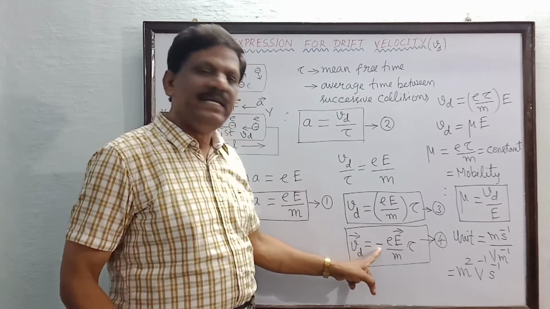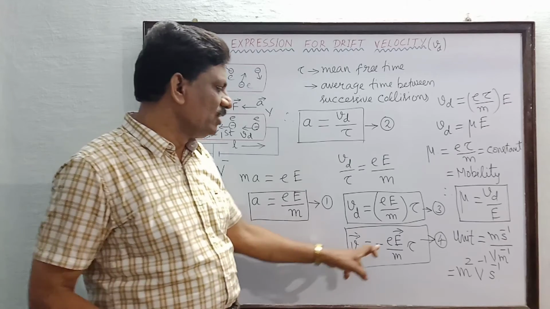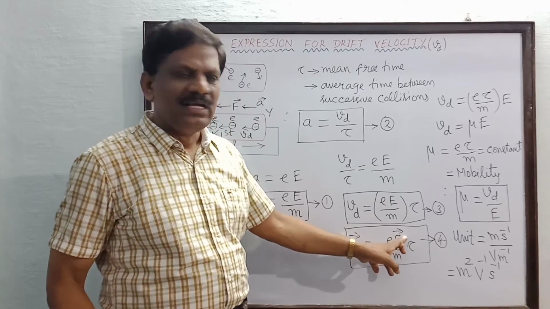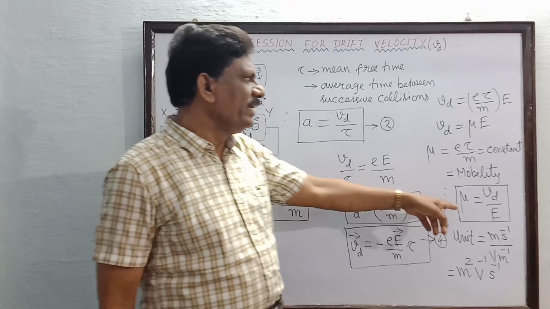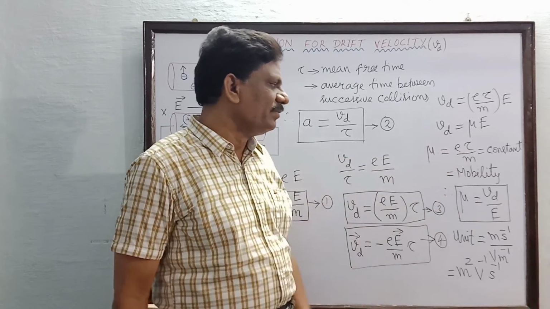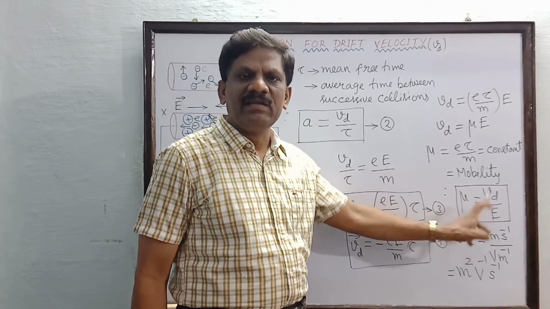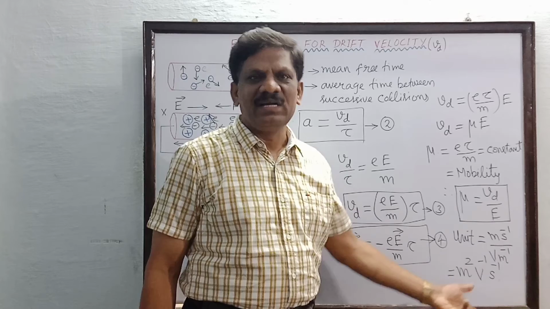The negative sign indicates that the electrons drift in a direction opposite to that of the electric field. We have also derived the mobility of the free electron: mobility mu is equal to e tau by m, or equal to drift velocity divided by electric field. I hope you have understood.